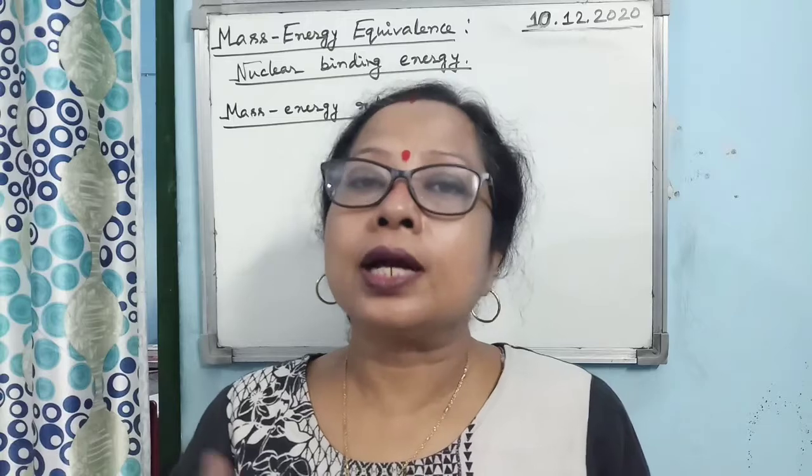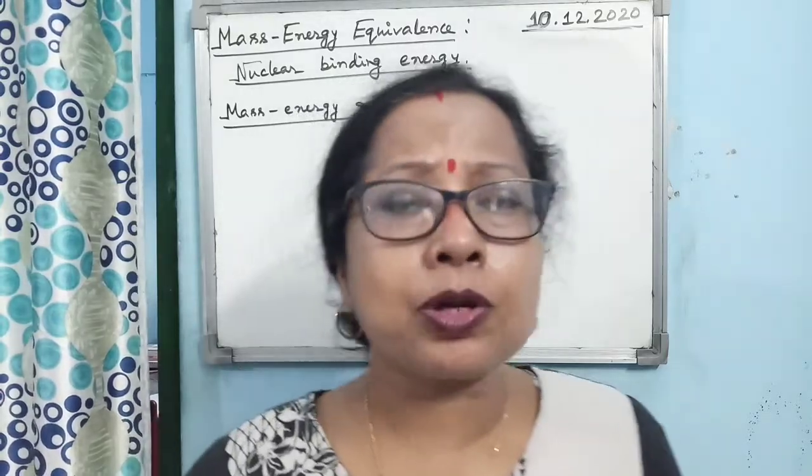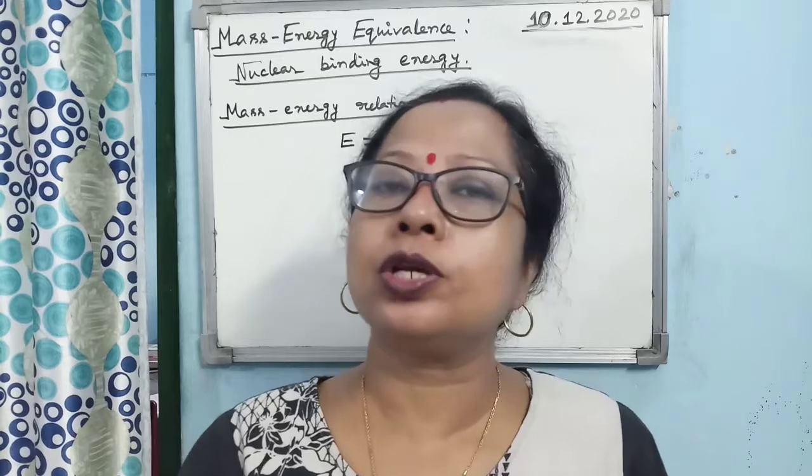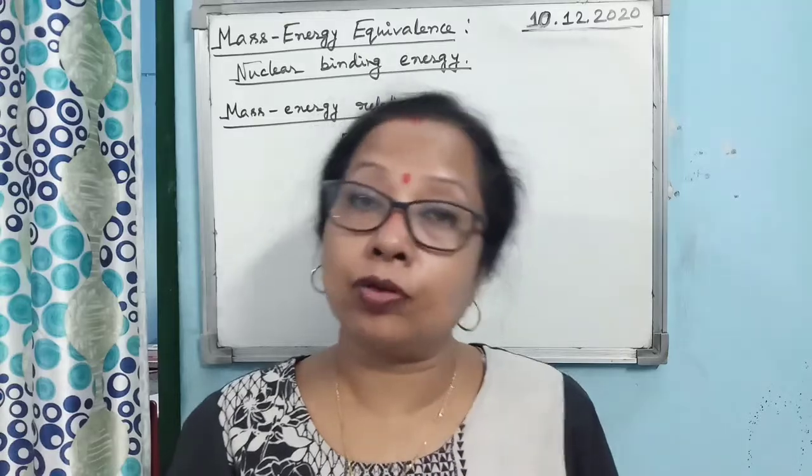We have already done this in the last chapter, and also in the 10th standard nuclear fission fusion chapter: if 1 atomic mass unit of mass is converted into energy, then we get 931.5 mega electron volt energy.